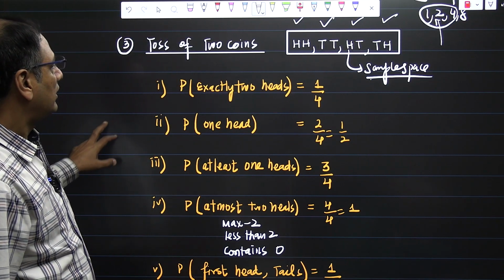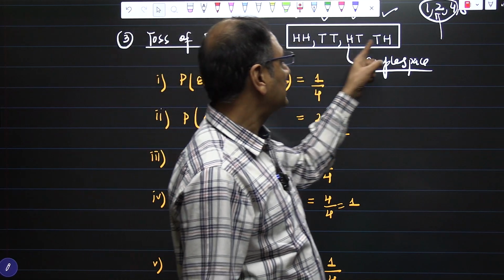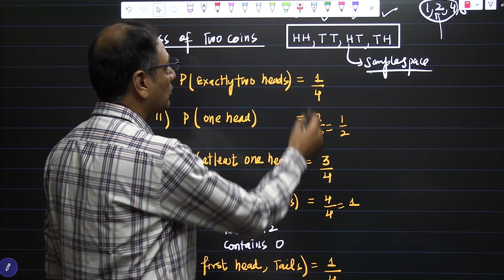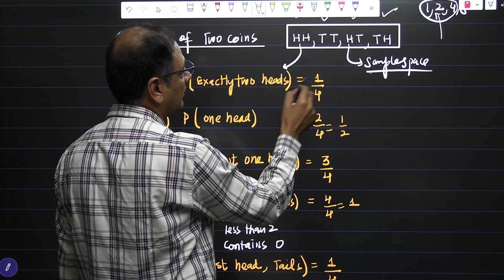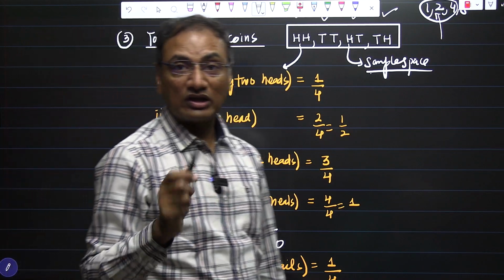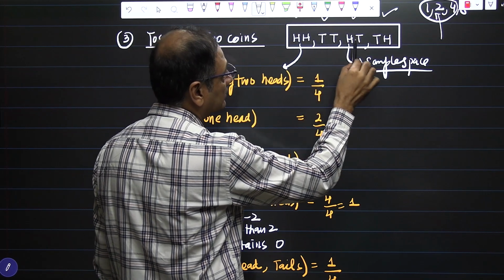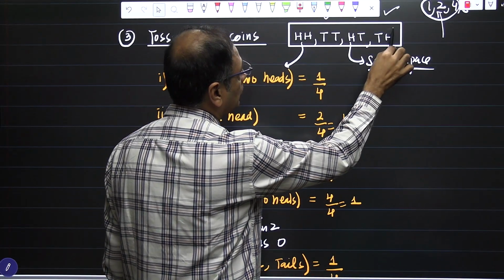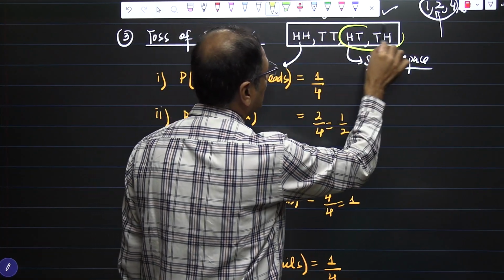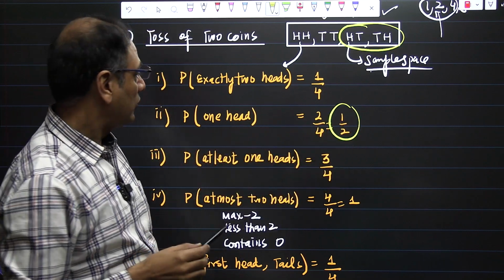Okay, so the questions are asked like the probability of exactly 2 heads. So we have to look at these outcomes and find how many have exactly 2 heads. We have only 1 outcome here, so the probability is 1 by 4. Probability of 1 head means we have to look for the outcomes which have only 1 head. So here, 2 heads, no head, 1 and 2. 2 outcomes here have 1 head. So the probability is 1 by 2 after calculating. I hope you are understanding.